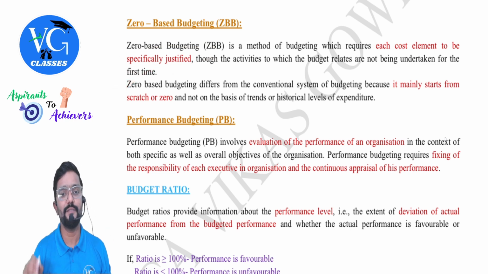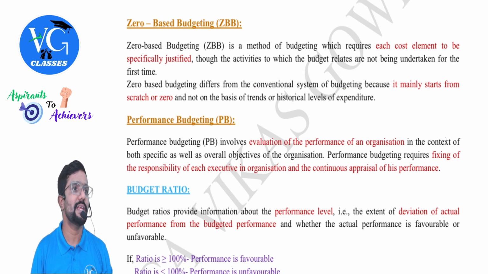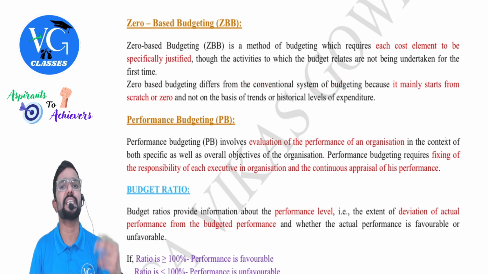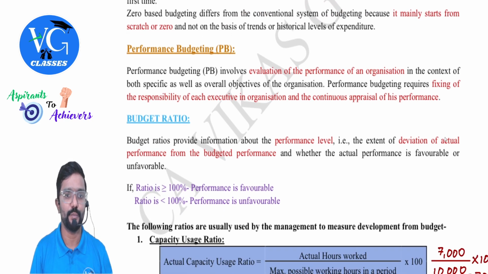Zero based budgeting differs from conventional system of budgeting. Conventional means traditional, because it mainly starts from scratch or zero and not on the basis of trends or historical levels of expenditure. I told you, conventional or traditional means you need to just explain the extra. Whereas under zero based budgeting, you need to explain from zero.